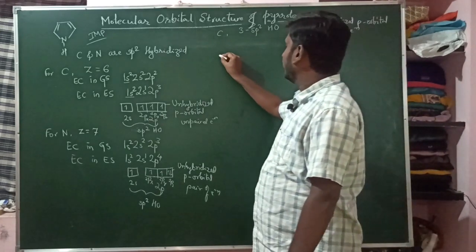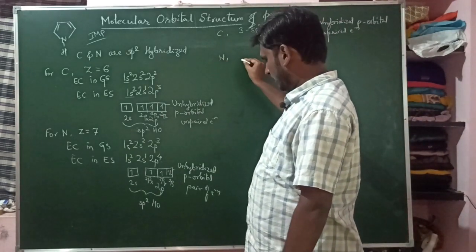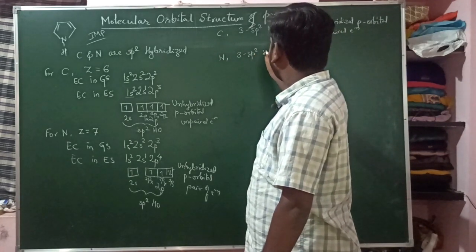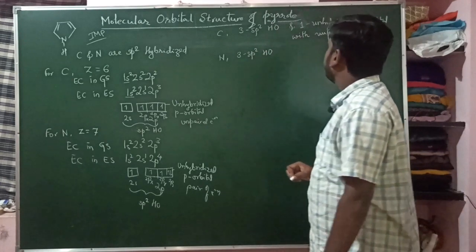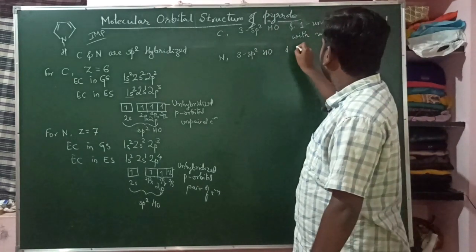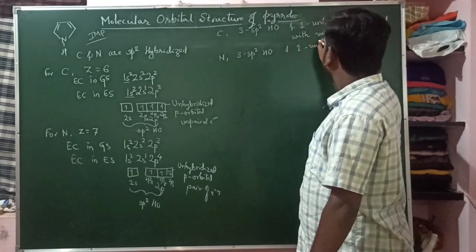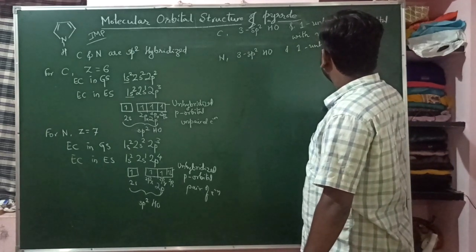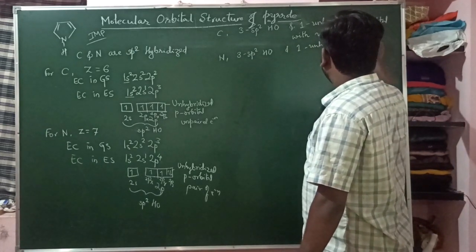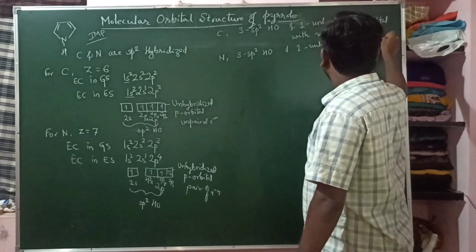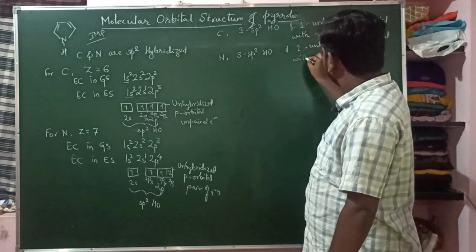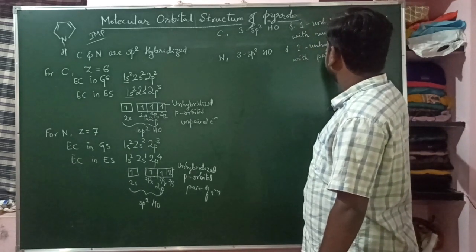For the nitrogen atom there are also 3 sp2 hybrid orbitals and one unhybridized p orbital with a pair of electrons.